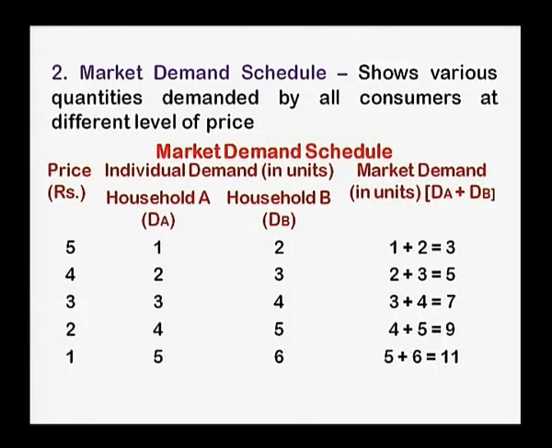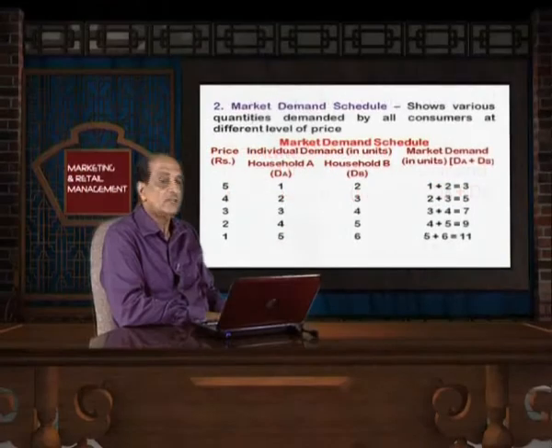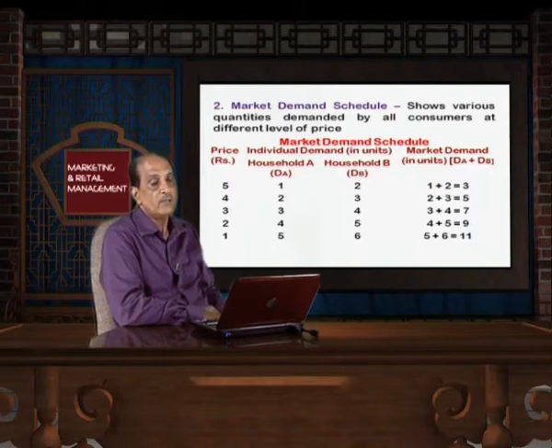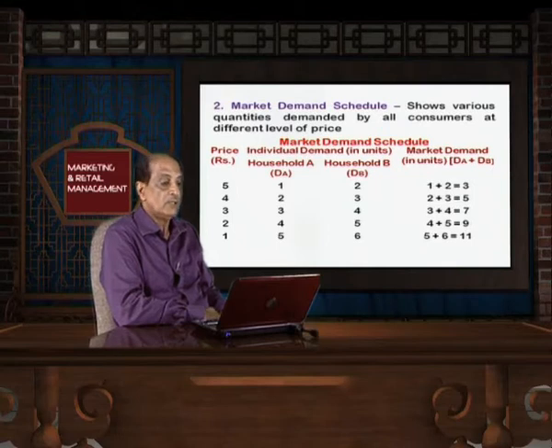Now, second is the market demand schedule, that shows various quantities demanded by all the consumers at different levels of price. As you see, the market constitutes different consumers. Every consumer reacts to the change in price in a different way, depending on the intensity of wants. The intensity of want of all consumers is not the same, so every consumer will react differently.